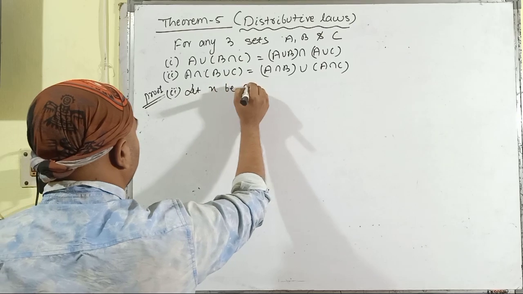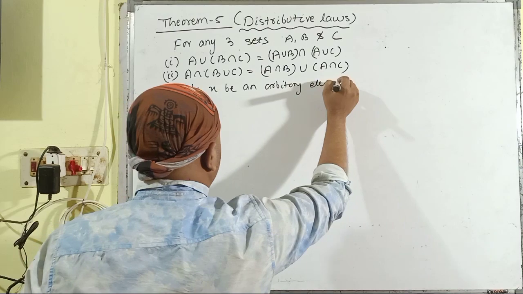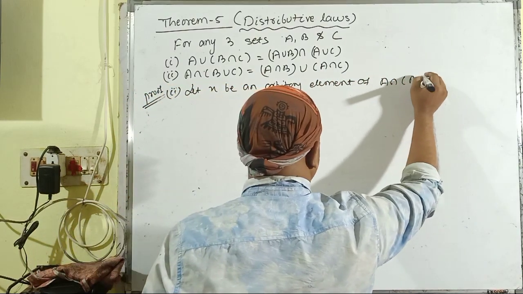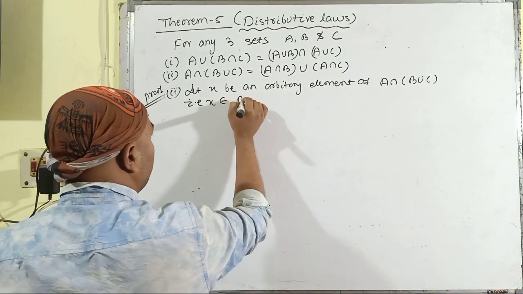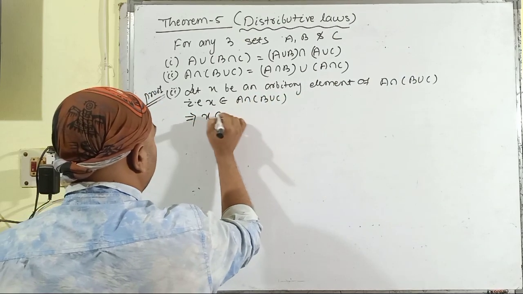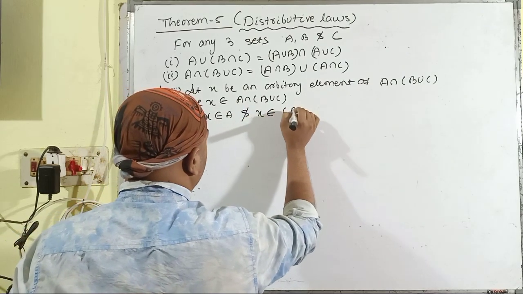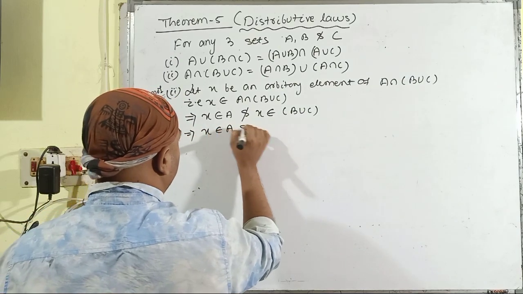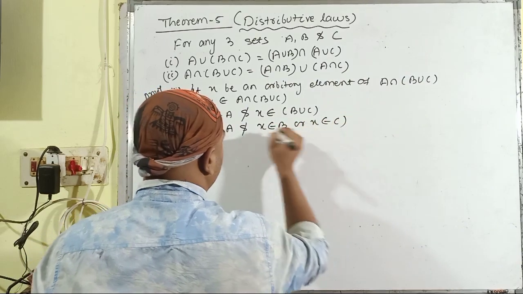Let X be an arbitrary element of A intersection (B union C), that is X belongs to A intersection (B union C). That implies X belongs to A and X belongs to B union C. That implies X belongs to A and X belongs to B or X belongs to C.